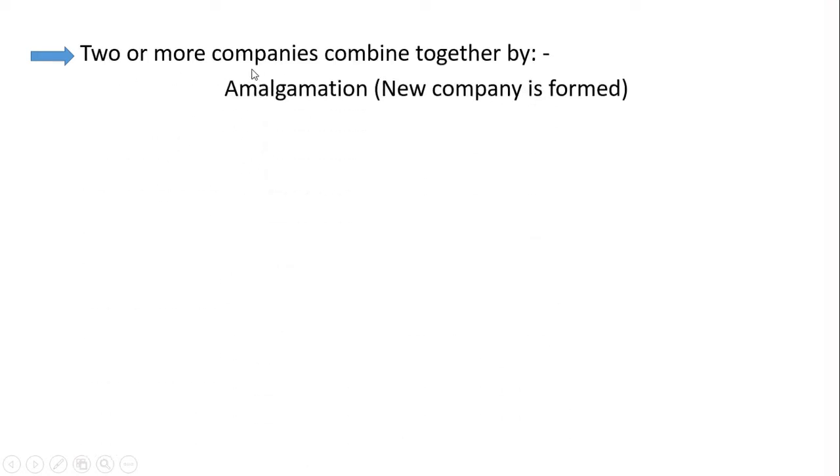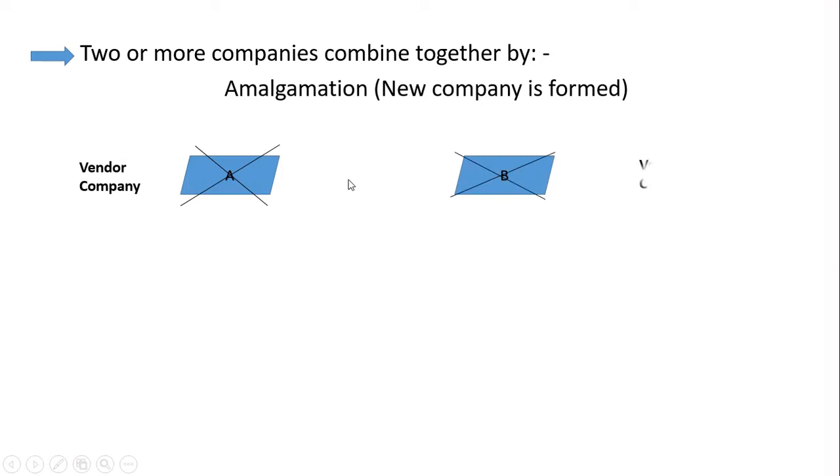Let's look at the example of amalgamation. In amalgamation, two or more companies will combine together and they will form a new company. Whenever the new company is formed, that is called amalgamation. Suppose A company is selling the business, so A will get closed and all assets and liabilities will be transferred to a new company. B company will also get closed. This is also a vendor company. They are selling all assets and liabilities to AB Limited.